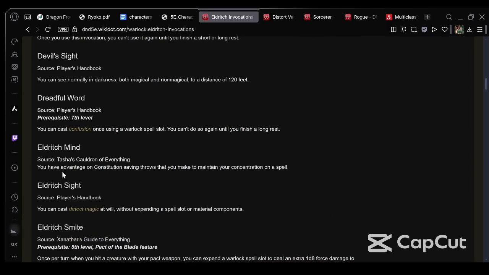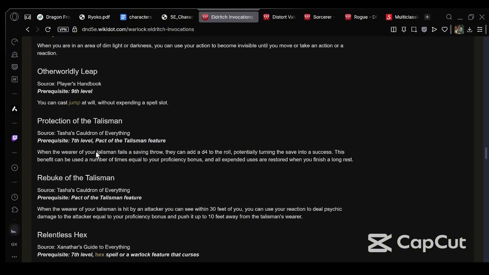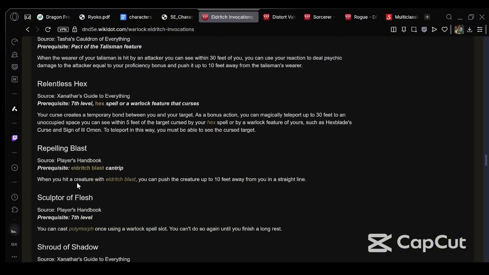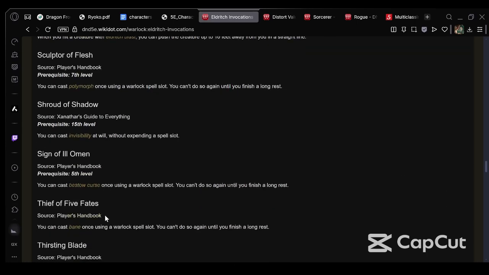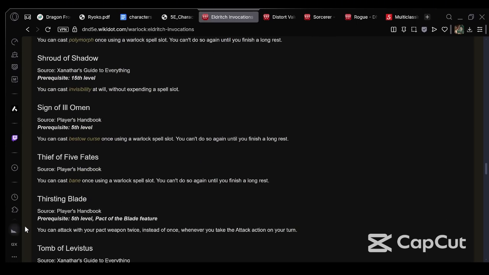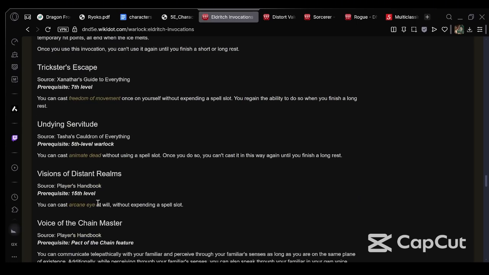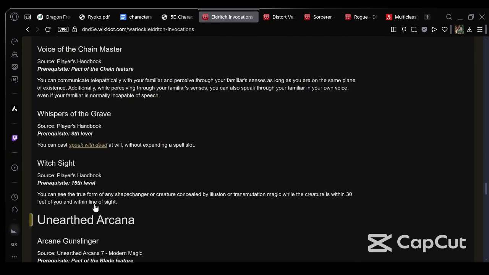You won't need a lot of Constitution saving throws because you won't be casting a lot of spells with that effect. These are also pretty good. There we go, Repelling Blast. We could go all in with that. Maybe you do go all in with Repelling Blast.